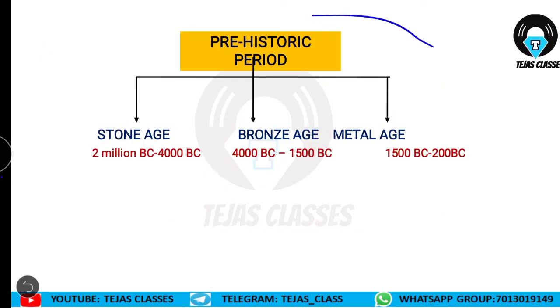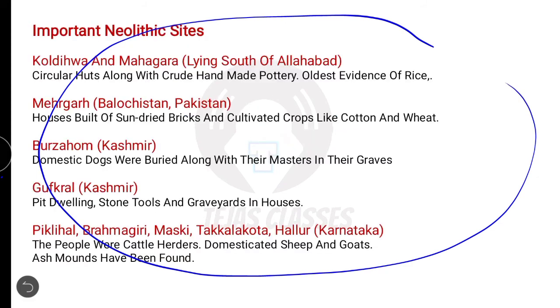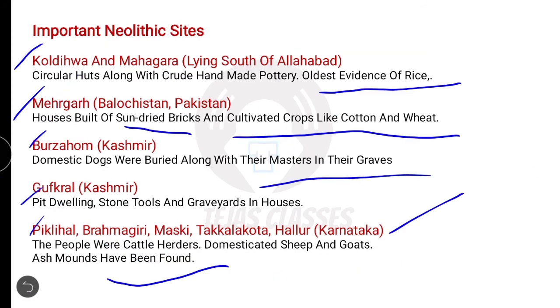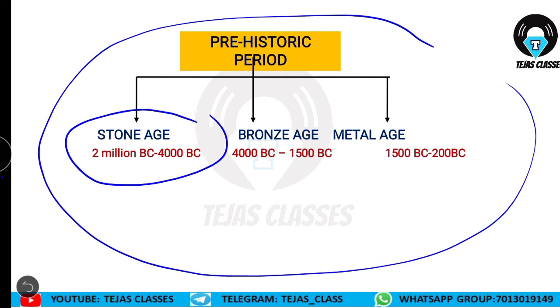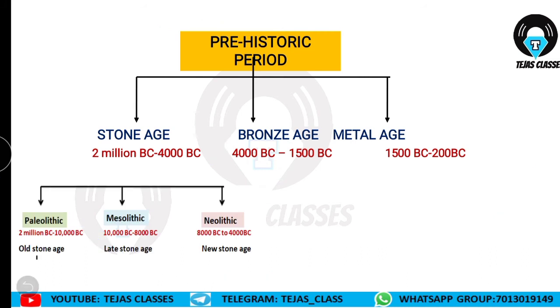Now again the classification. We have completed the Neolithic age, the important sites, the important tools and the major changes. Now let us revise the classification of the prehistoric period. We have seen the Stone Age right now. Under Stone Age, we have seen Paleolithic age, Mesolithic age, and in today's video, we have completed Neolithic age. And what is the time period? 2 million BC to 4000 BC. We have completed it in 3 videos.